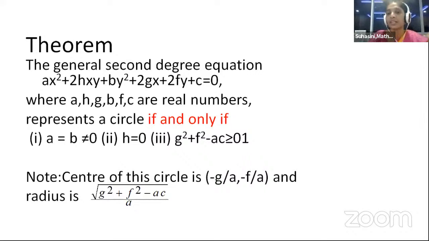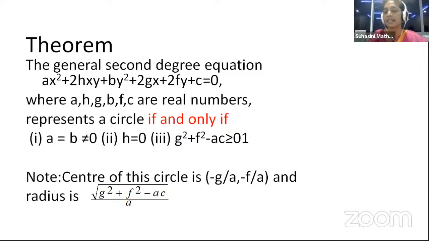I request all the children to kindly make a note that it is greater than or equal to 0. Note, the center of this circle is minus g by a comma minus f by a, and the radius is under root of g square plus f square minus ac by a. The proof is simple. If it represents a circle, we have to prove these conditions are true. If these conditions are true, we need to prove it is a circle.